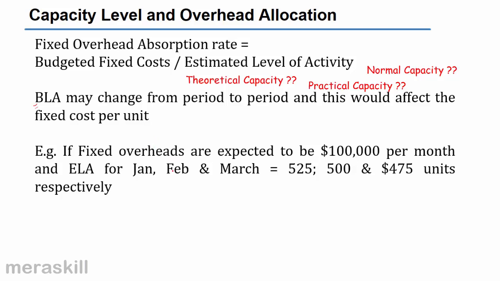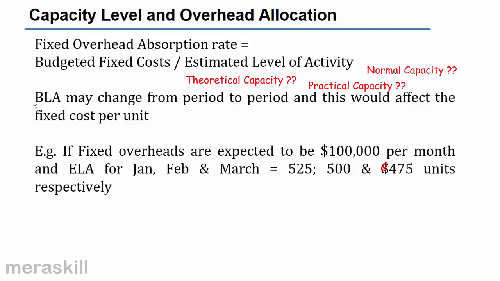If I decide to absorb overheads in the month of January by considering what is budgeted, 525 for Jan, 500 for Feb, and 475 for March. See, look at this. Fixed overheads are supposed to be 100,000 per month, but the budgeted level of activity for Jan, Feb, and March is 525, 500, and 475 units respectively.